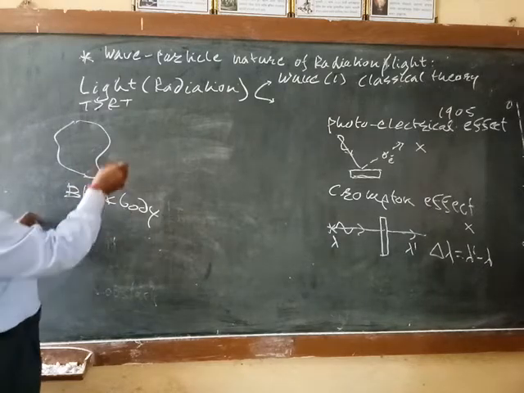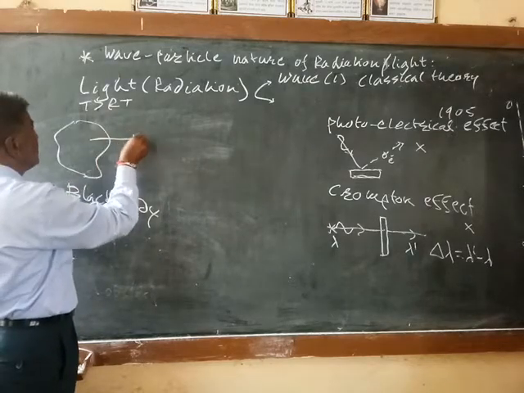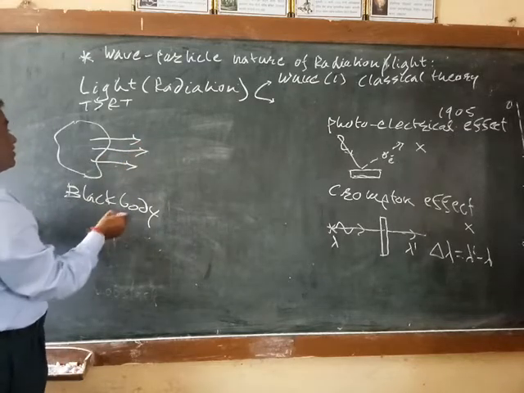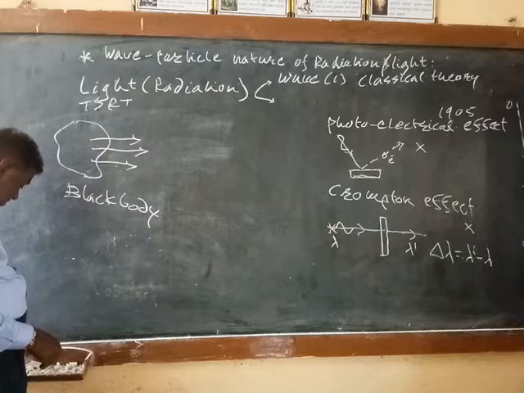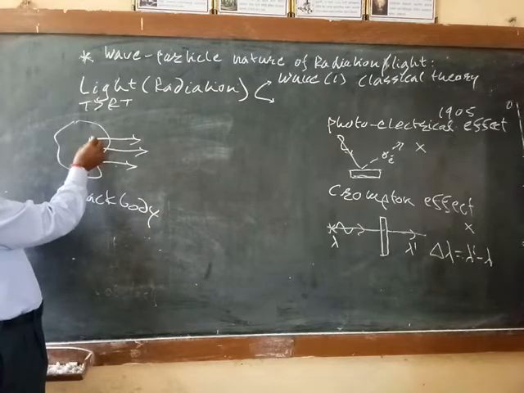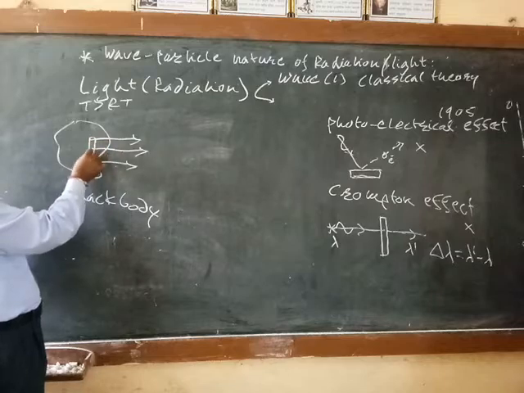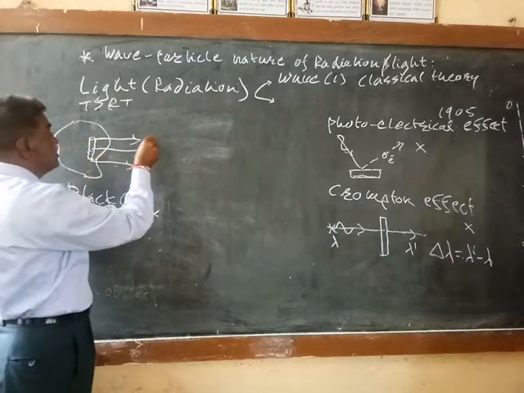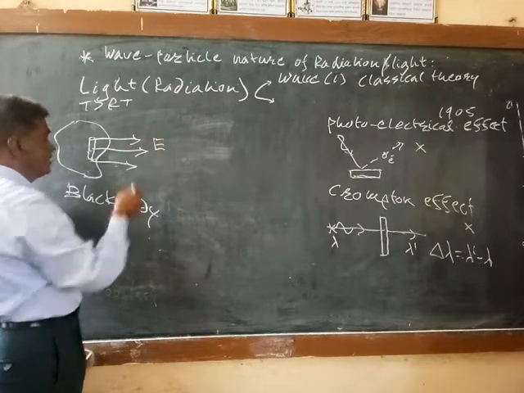The energy emitted by the black body per unit area per unit time is known as the emissive power.